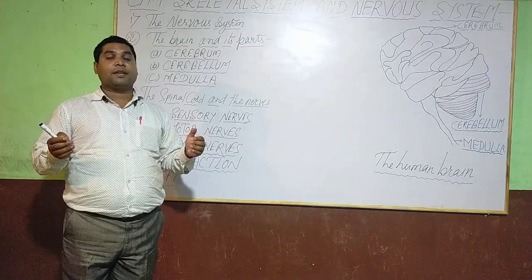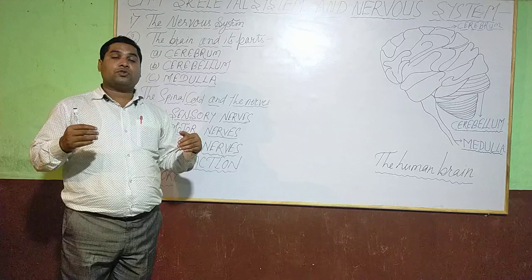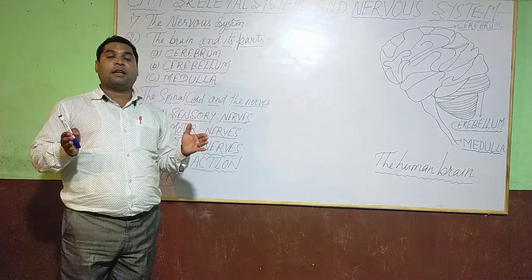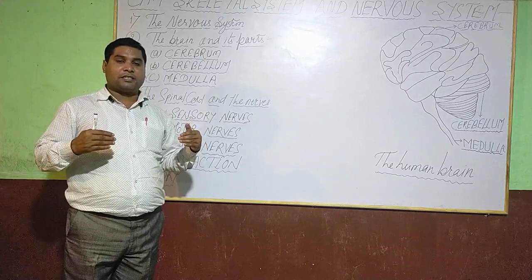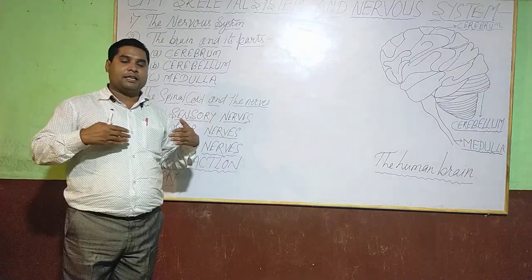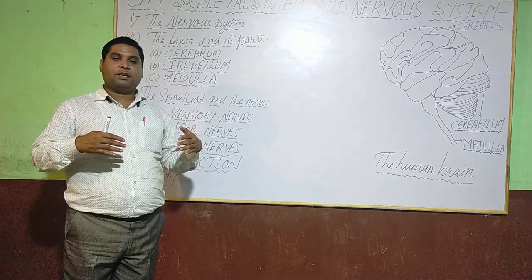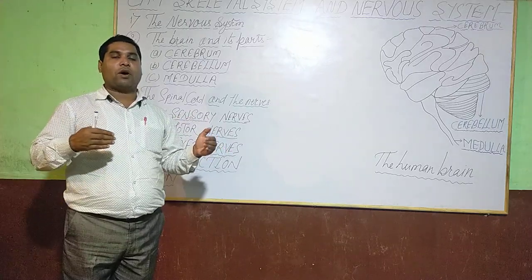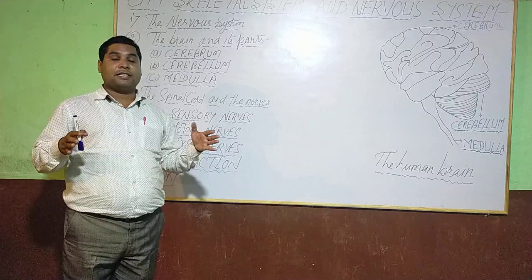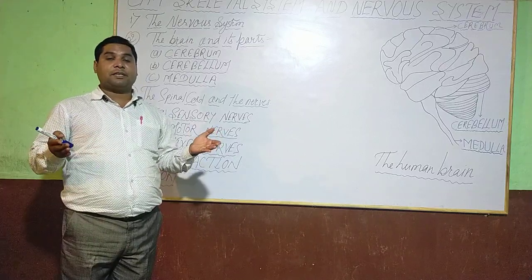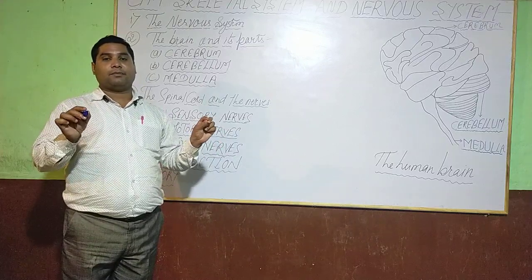So once again, cerebellum controls our posture and balance, helps us stand straight, and in different movements it helps us while walking, running, dancing. We are able to make certain steps. So balancing is done by cerebellum.